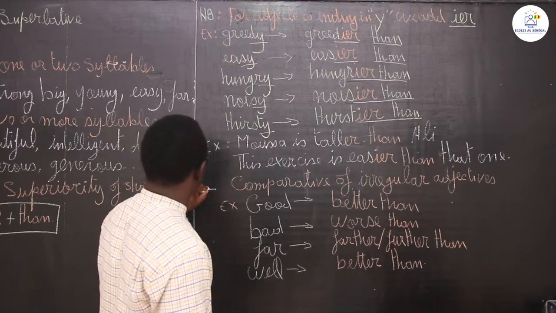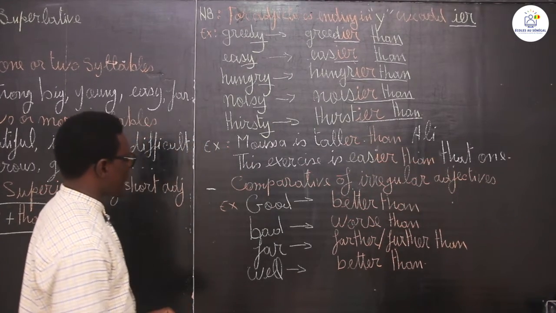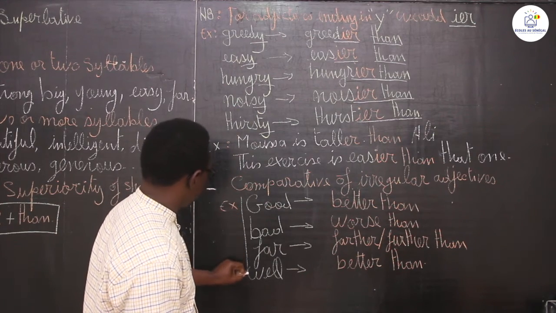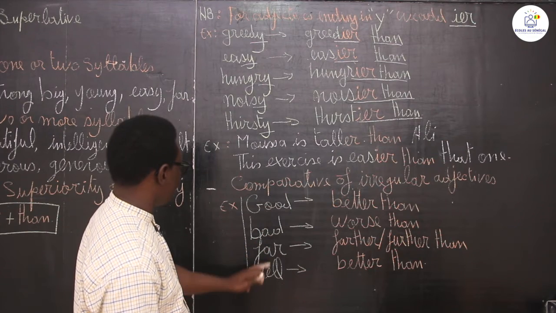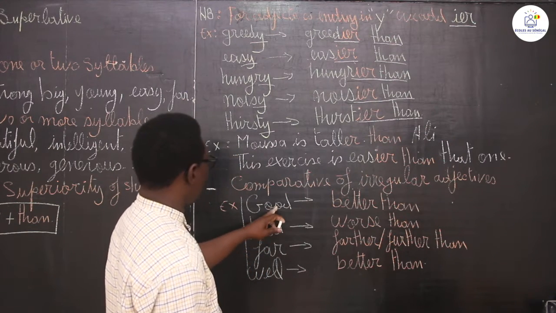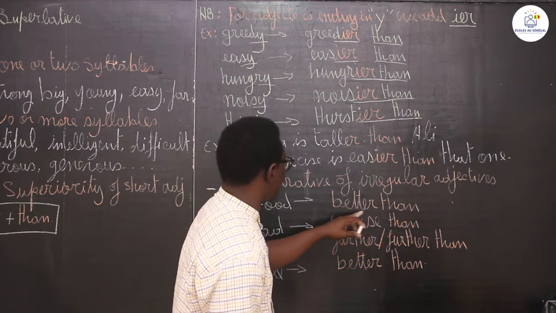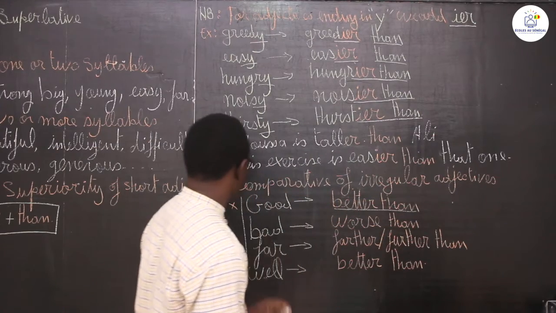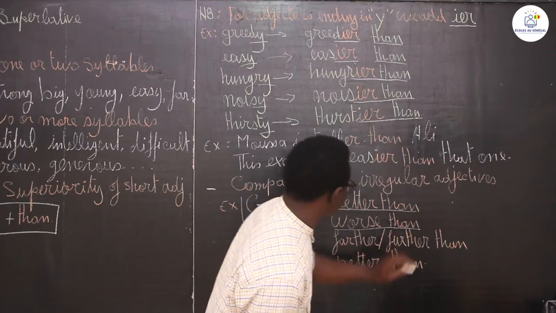Now, the comparative form of irregular adjectives. These adjectives are called irregular adjectives. You have good, bad, far, well. For good, the comparative of superiority is better than. Bad, we say worse than.